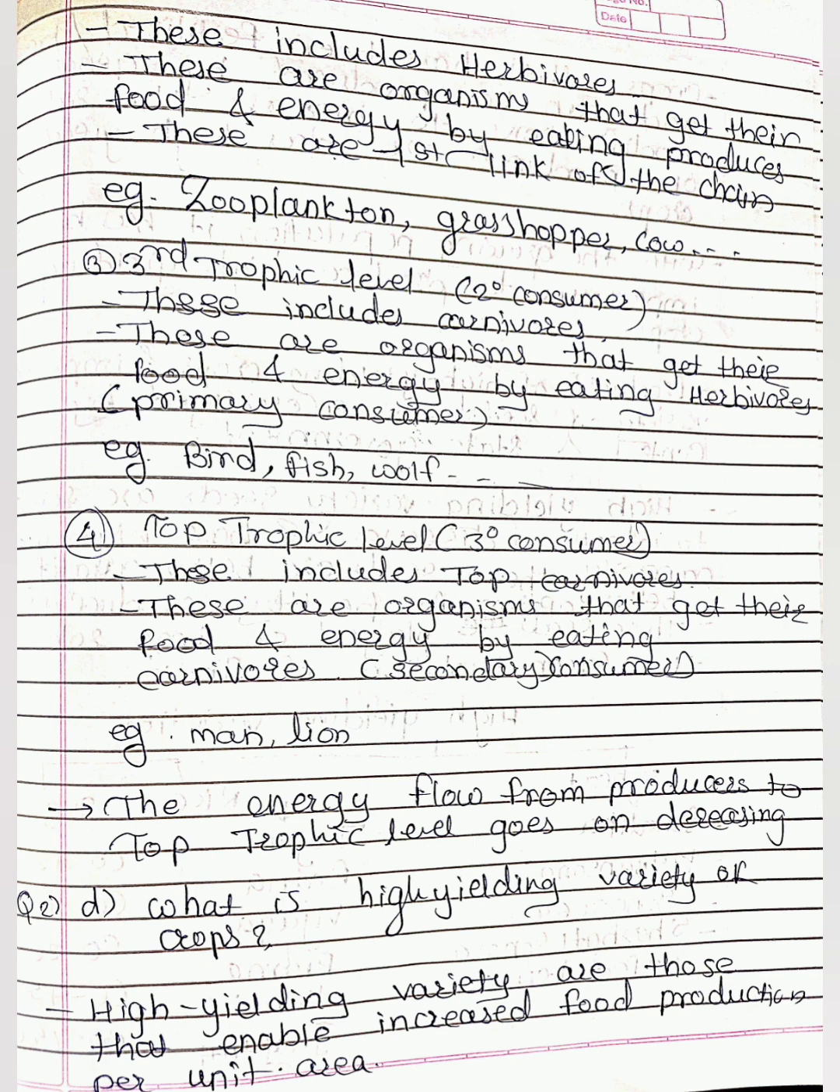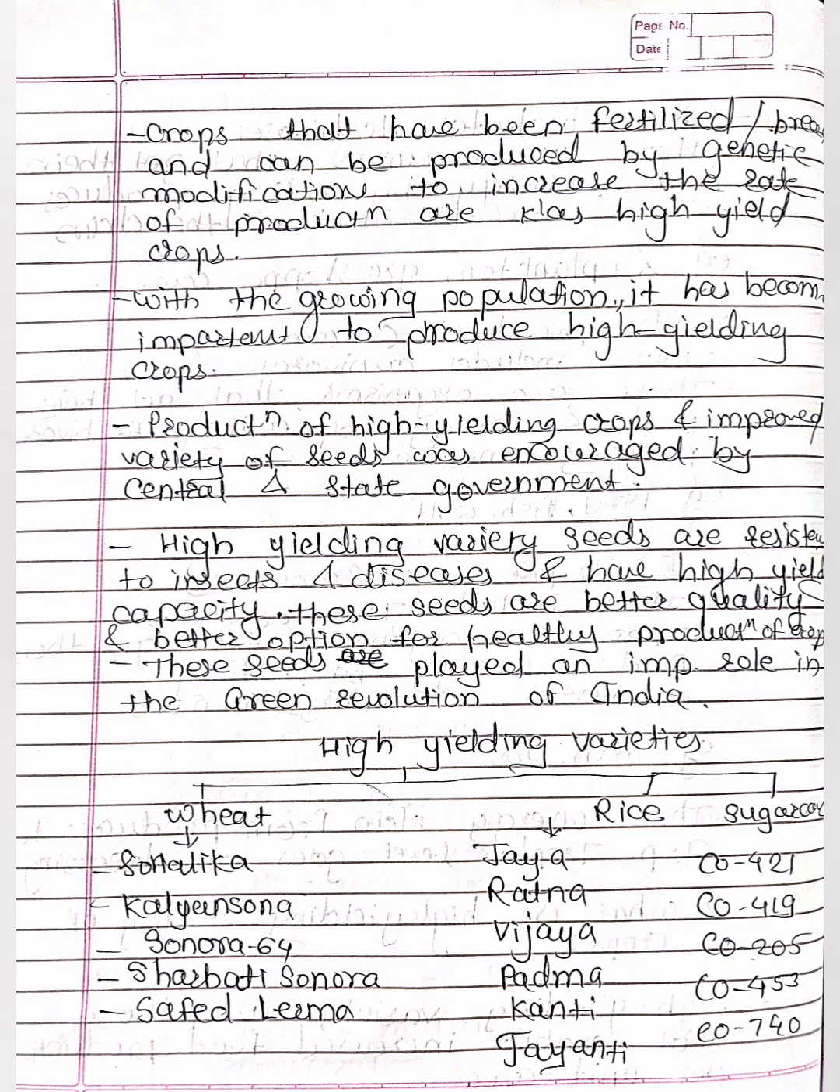Number 2D, what is high yielding variety of crops? High yielding varieties are those that enable increased food production per unit area. Crops that have been fertilized or bred, and can be produced by genetic modifications to increase the rate of production, are known as high yielding crops. With the growing population, it has become important to produce high yielding crops. Production of high yielding crops and improved varieties of seeds was encouraged by central and state governments.